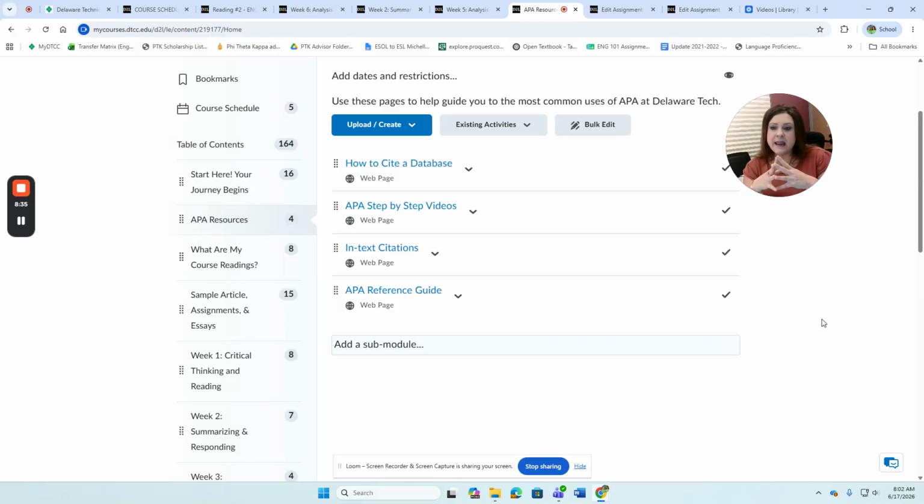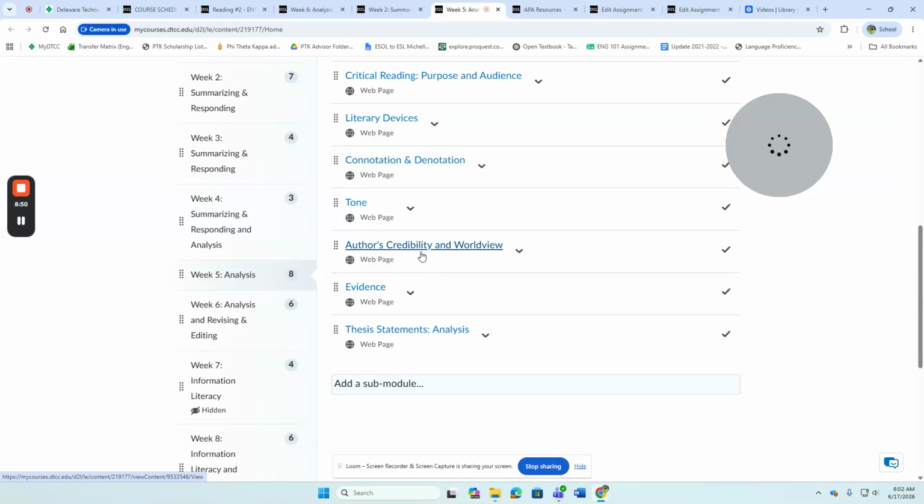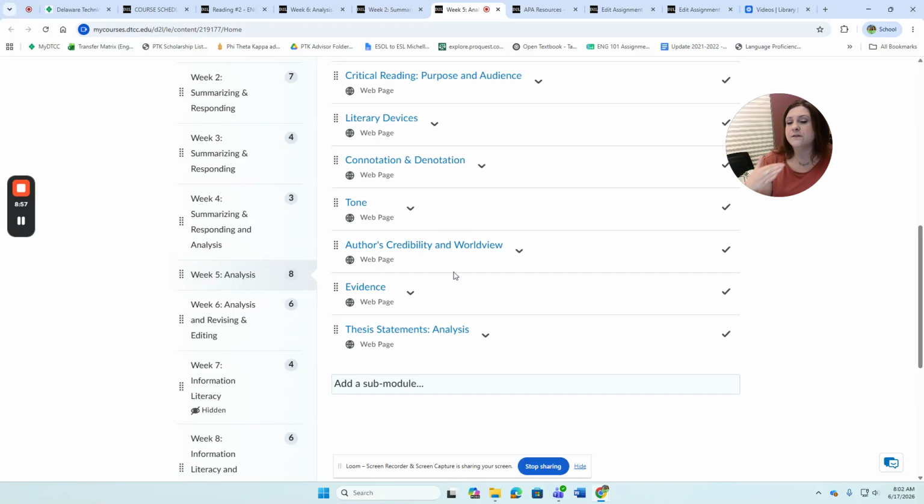So when you're looking at the worldview and your author's credibility, start with your planner, right? So always start with your planner. The other thing that I would recommend is going then back into author's credibility and worldview in week 5, okay? So if you need a refresher on what that is, or again, if your feedback said that you need to change something up, go back into your page, read it over, go through the want more, need more area if you need a little bit more help, or reach out to me if you're struggling with any of that, okay?